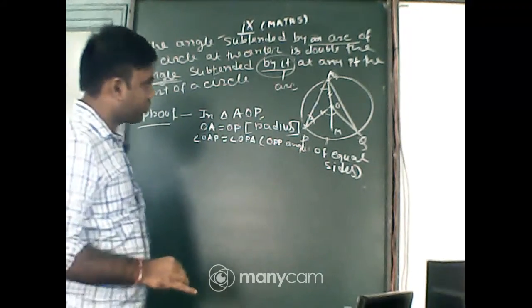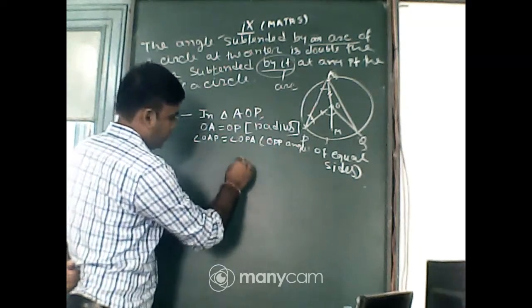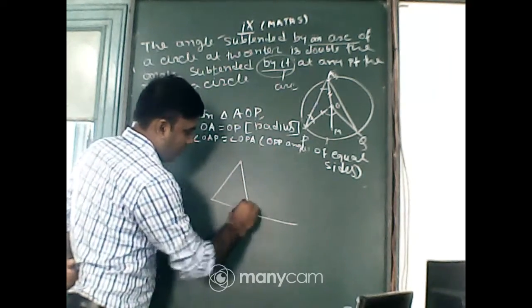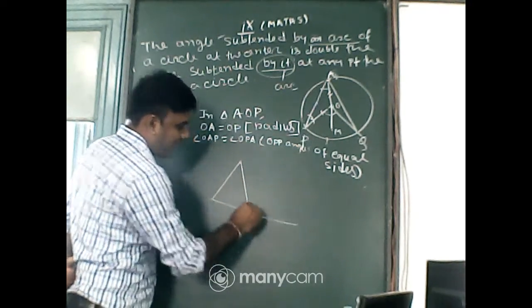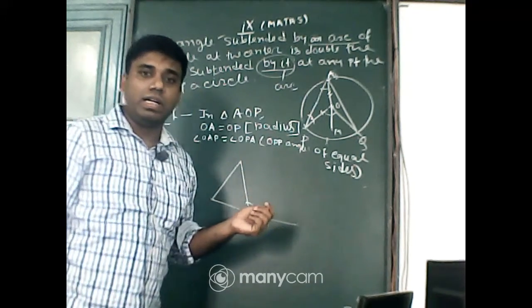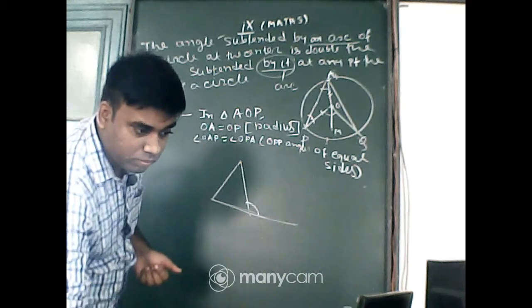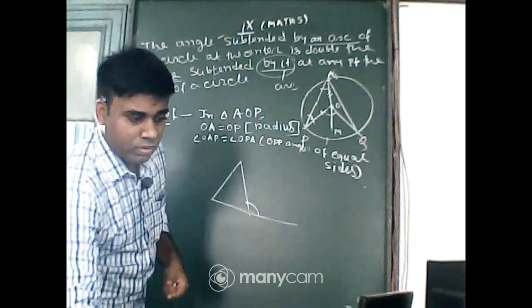Next, now students, one thing we have learned: if I extend any side, the third side, that is called an exterior angle. And again we have learned that the exterior angle will be equal to the sum of these two angles.